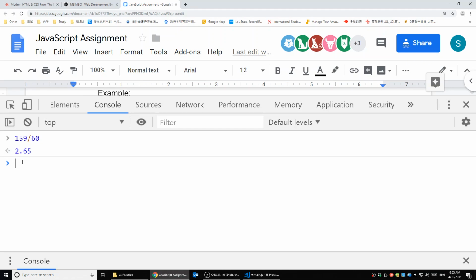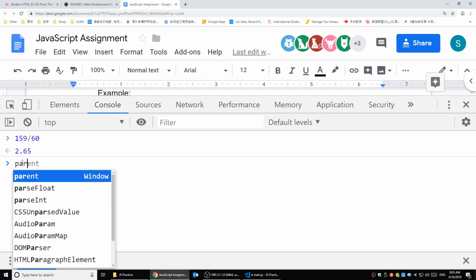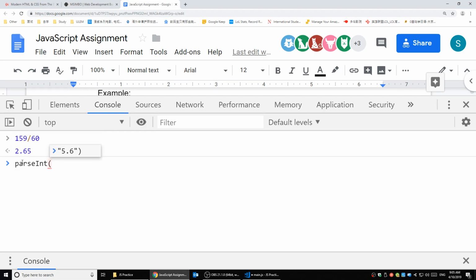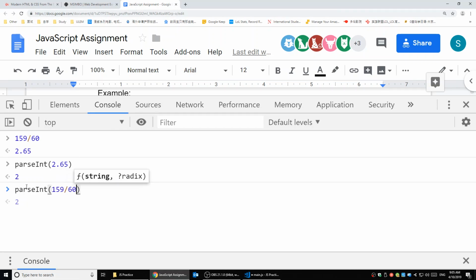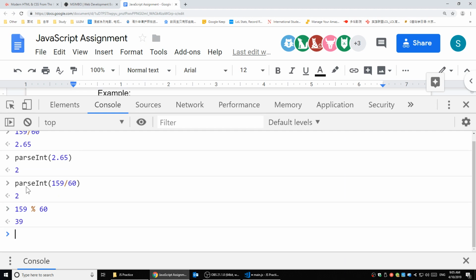And to get the hours here, you can use a function like parseInt. parseInt is going to parse the number into an integer. So if you're passing like 265, it's going to be only 2. So you can just say parseInt 159 divided by 60, and we know there are 2 hours inside it. And how to get the minutes? Think about the modular. Get the remainder within the minutes. That's for question number 8.